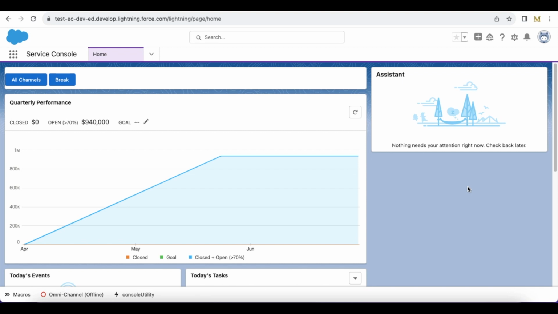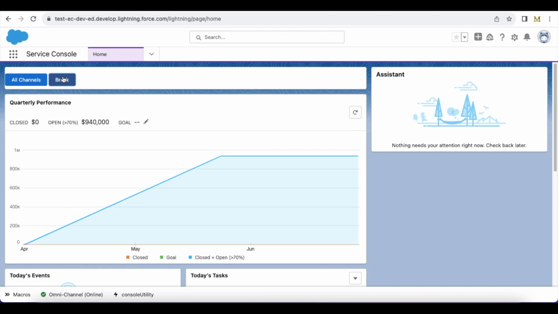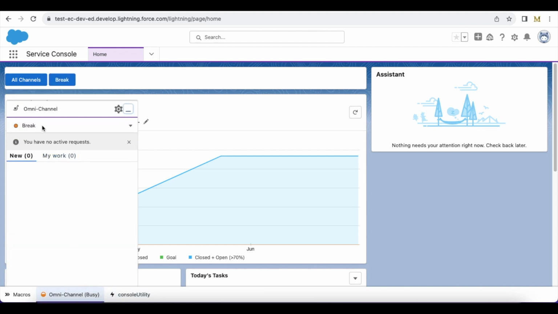Hello everyone. In this video, we are going to see how to make use of Lightning Aura component so that we can provide buttons to the agents using which they can set their omni-channel status. For example, here currently my omni-channel widget status is offline. If I click all channels, then my omni-channel status will be online and it should be all. If I click break, then it will set my omni-channel status to busy and break.